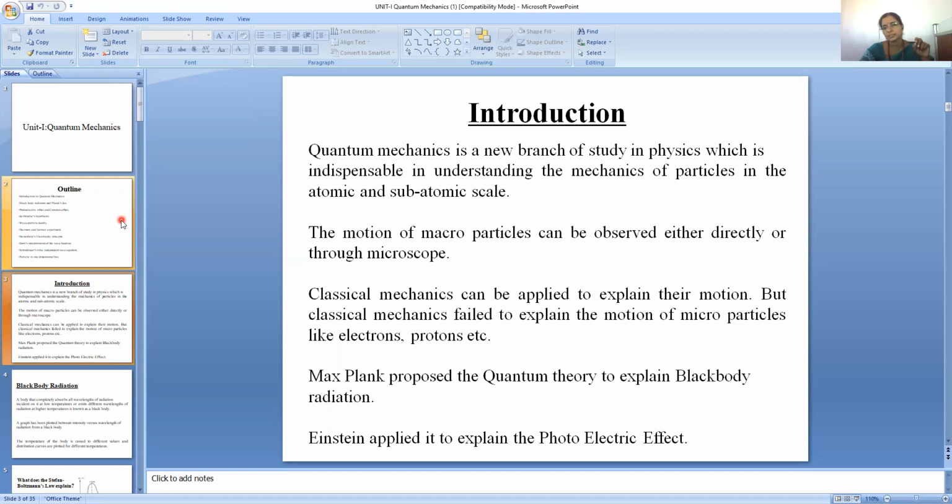We call it Newtonian mechanics because it follows Newton's laws. But classical mechanics fails to explain the motion of microparticles like electrons and protons, and phenomena like black body radiation, the Compton effect, the photoelectric effect, etc. Max Planck is the scientist who proposed the quantum theory to explain black body radiation, and Einstein applied it to explain the photoelectric effect, etc.